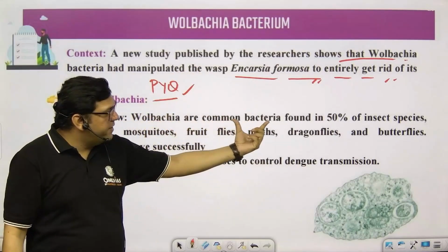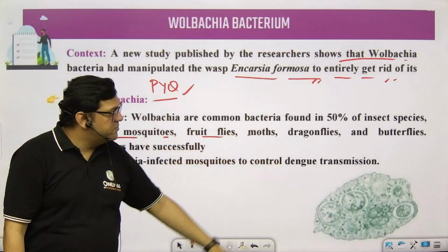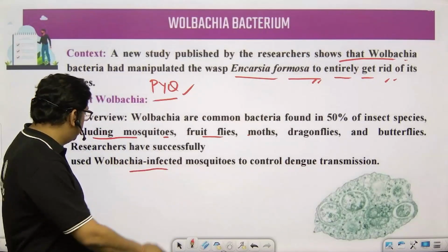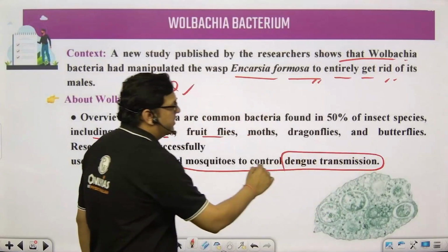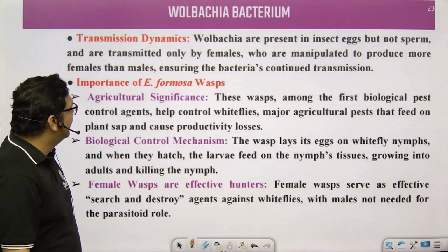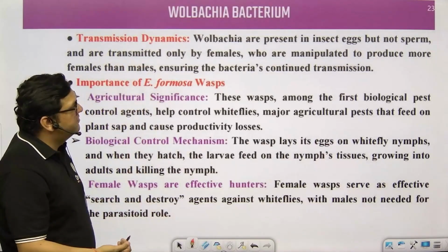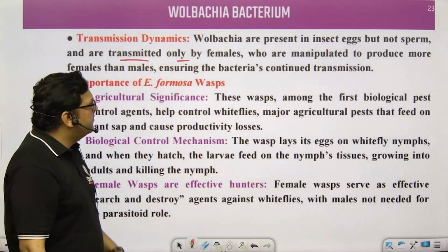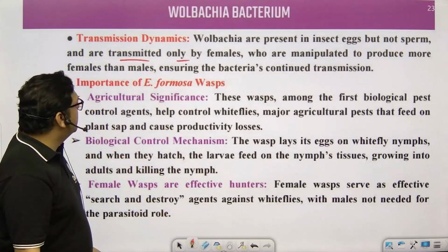Wolbachia are common bacteria found in 50% of insect species, including mosquitoes, fruit flies, moths, dragonflies, butterflies, etc. Researchers use Wolbachia infected mosquitoes to control dengue transmission. This was the specific aspect asked in the exam. Now, transmission dynamics: insect eggs are targeted and not the sperms, and it is transmitted only by the females. So ultimately the male population is going to be eliminated.